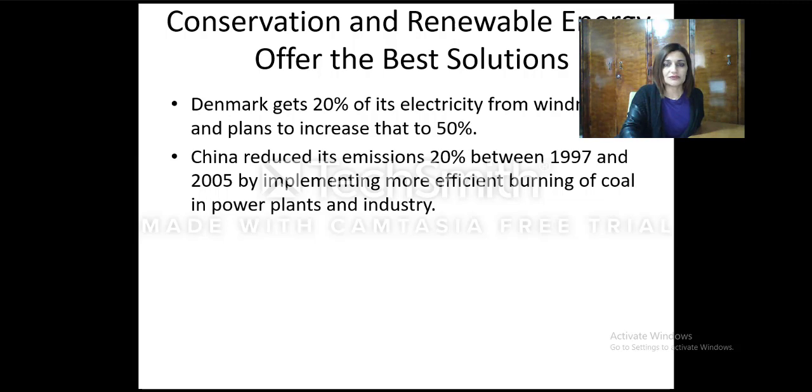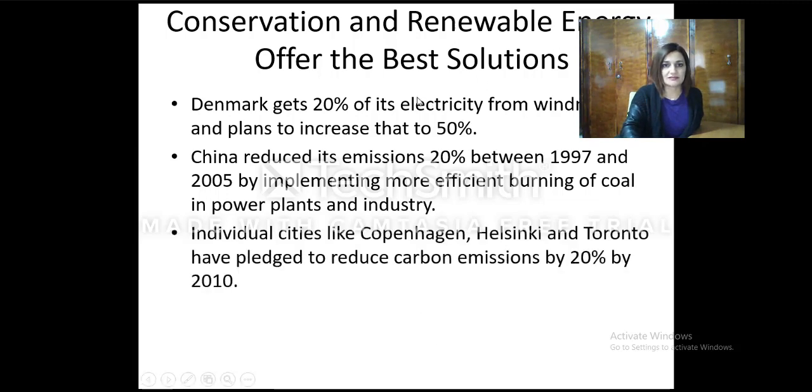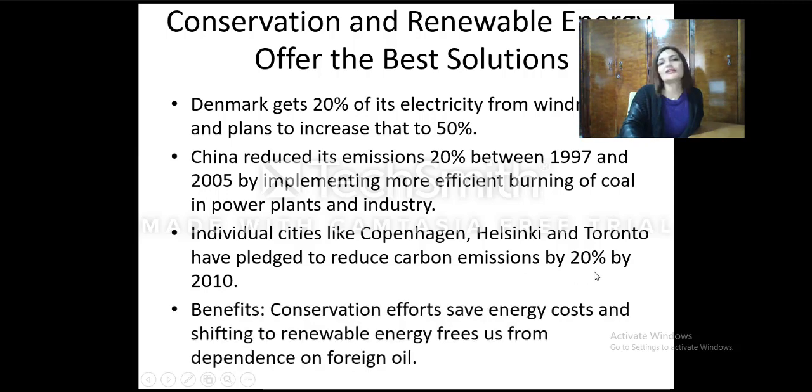Other alternatives would be to switch to renewable energy, and this will save us from emission of toxic gases and greenhouse gases. Denmark produces 20% of electricity from windmills. China is reducing, however, I'm not sure how efficient this is. Other cities like Copenhagen, Helsinki, Toronto have pledged to reduce carbon dioxide by 20%. And other conservation efforts have been done.